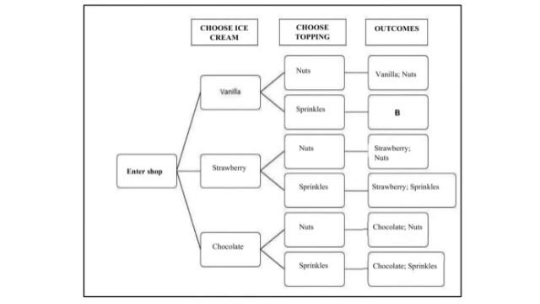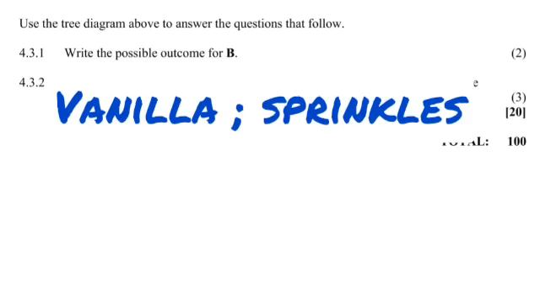Or you have chosen a chocolate ice cream with nuts, which your outcomes become chocolate and nuts or chocolate with sprinkles. In total, our total outcomes is 6 possibilities. It's 6 possibilities, which is very important, because when we are dealing with probabilities, you always have to know the total outcomes. You always have to keep that at the top of your mind.